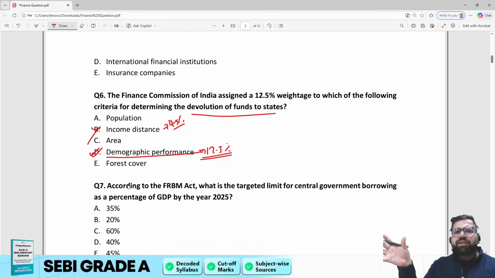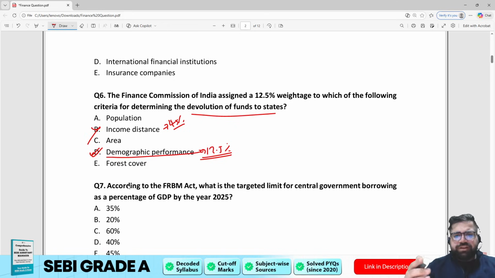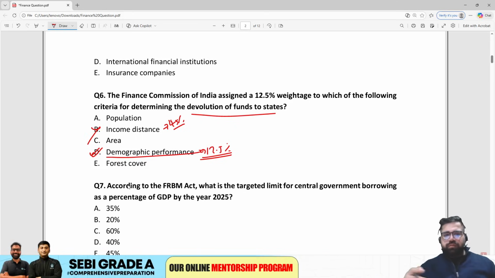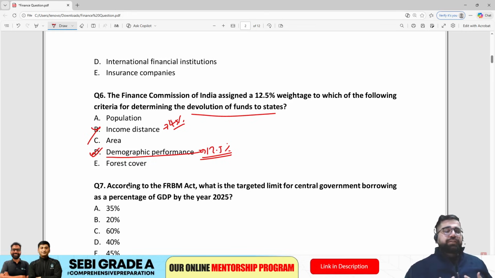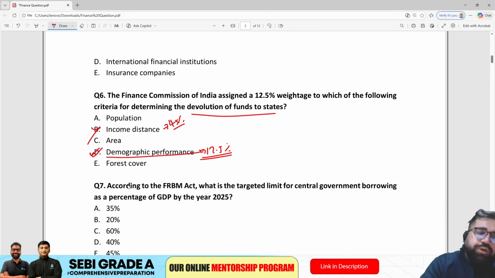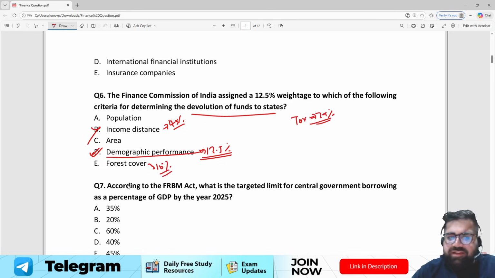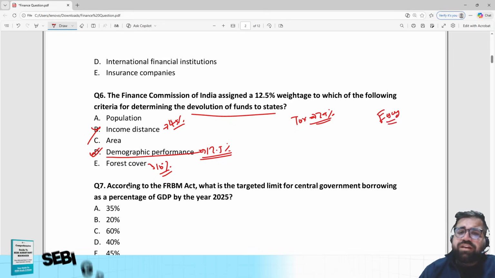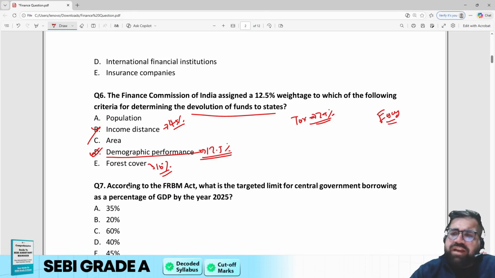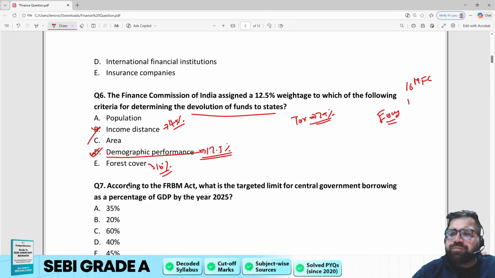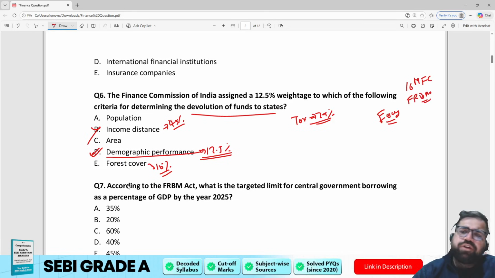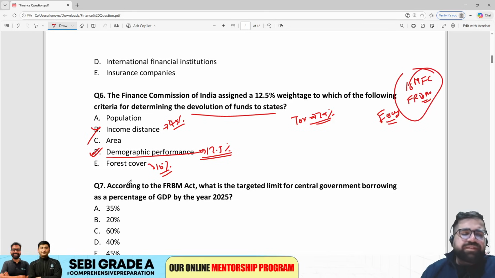Likewise, there are multiple different weightages, and this is where your revision comes into the picture. If I'm not wrong, for forest cover it's 10%. For tax it's 2.5% if I'm not wrong. This is all factual, and I will not rate this question as moderate. This is easy again because they have asked the question directly from the syllabus topics. So be ready for the 16th Finance Commission also, FRBM also, and whatnot, because these are directly given in your syllabus.